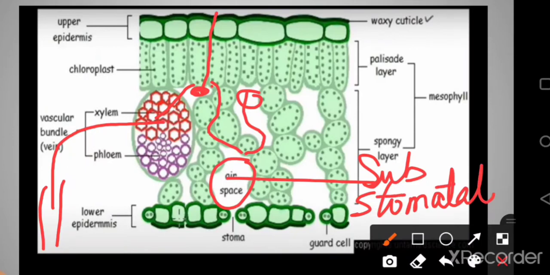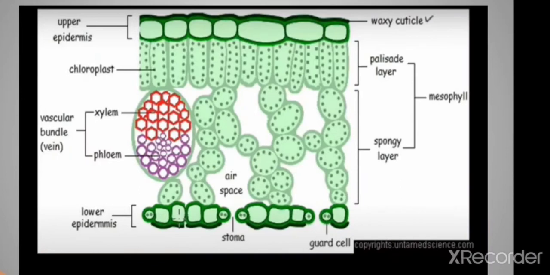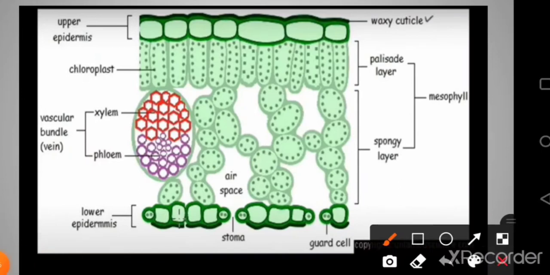Now very clearly you can see where the stomata are. More stomata are always present on the lower epidermis of the leaf. So this is the stomata, right? These are the two guard cells, and the space included in between is the stoma.